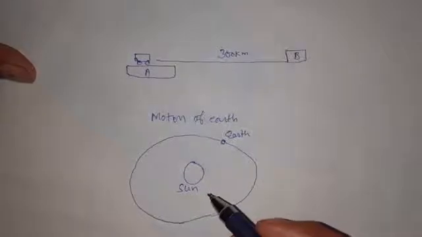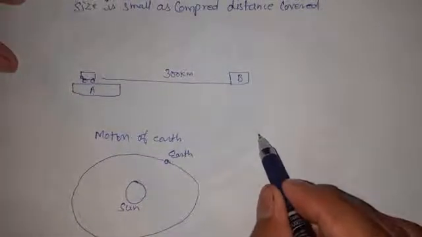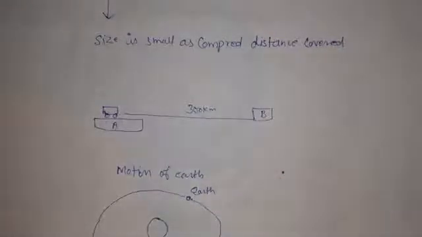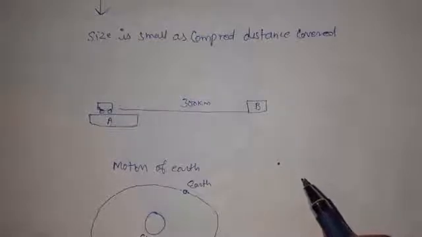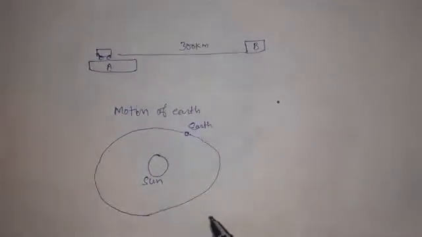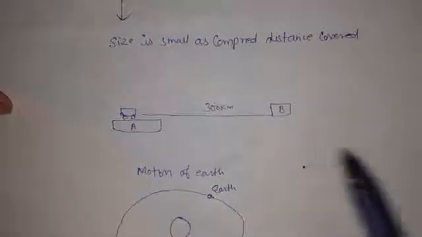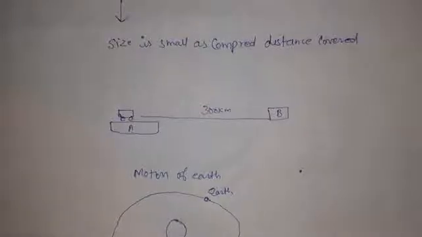Similarly, as compared to the size of the paper, this dot appears as a point object because it is very small in size. So this is what a point object is. Point object means the size is very small as compared to the distance covered by the body.